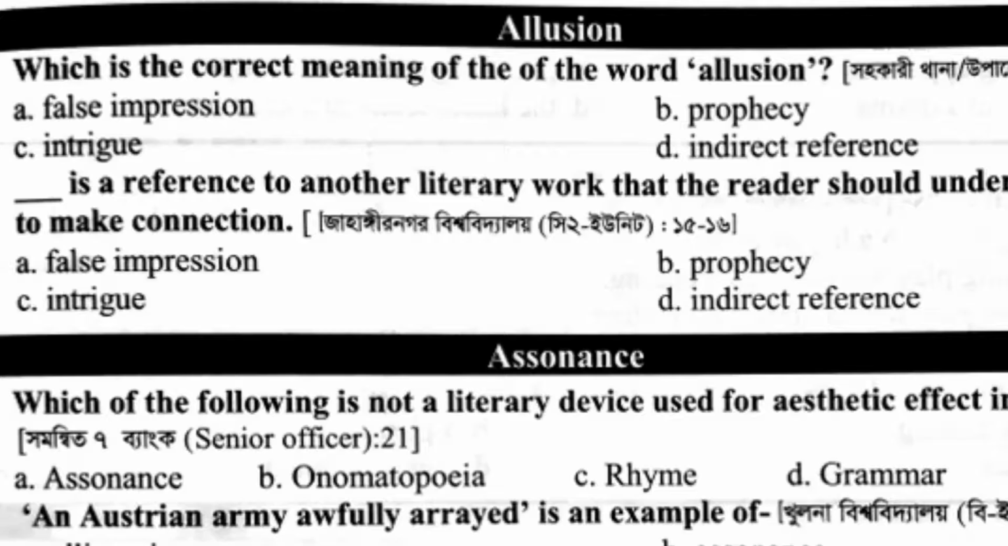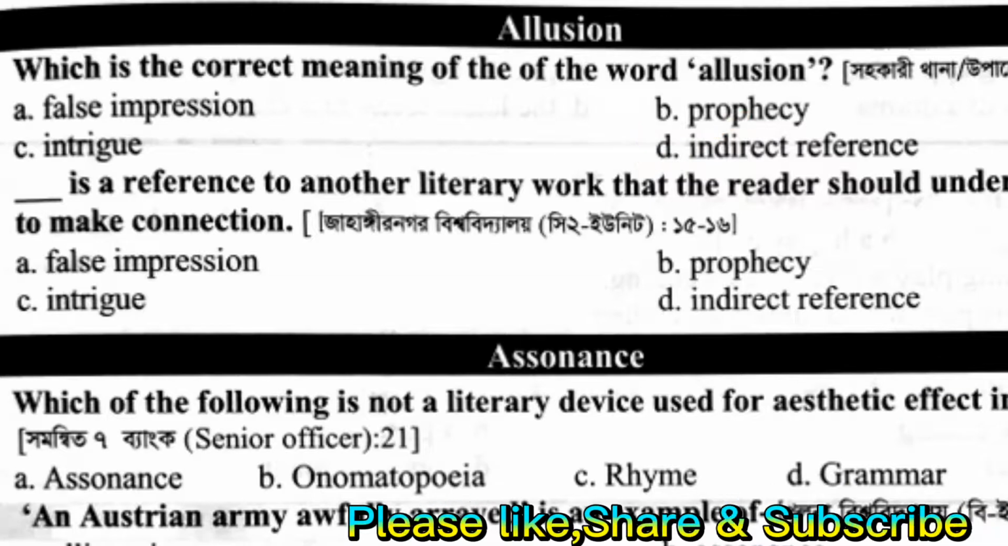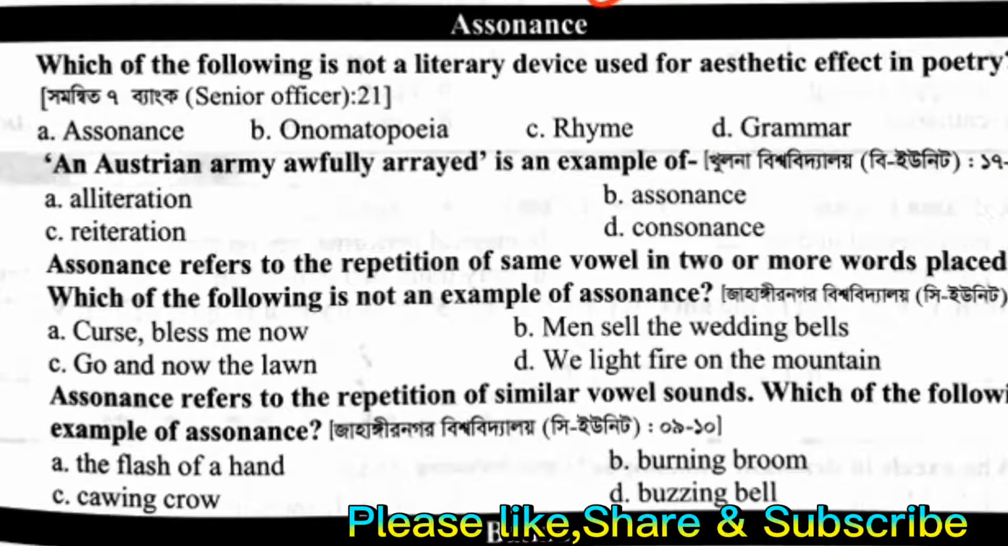Which is the correct meaning of the word allusion? Indirect reference. Allusion is a reference to another literary work that the reader should understand in order to make a connection. Which of the following is not a literary device used for aesthetic effect in poetry?